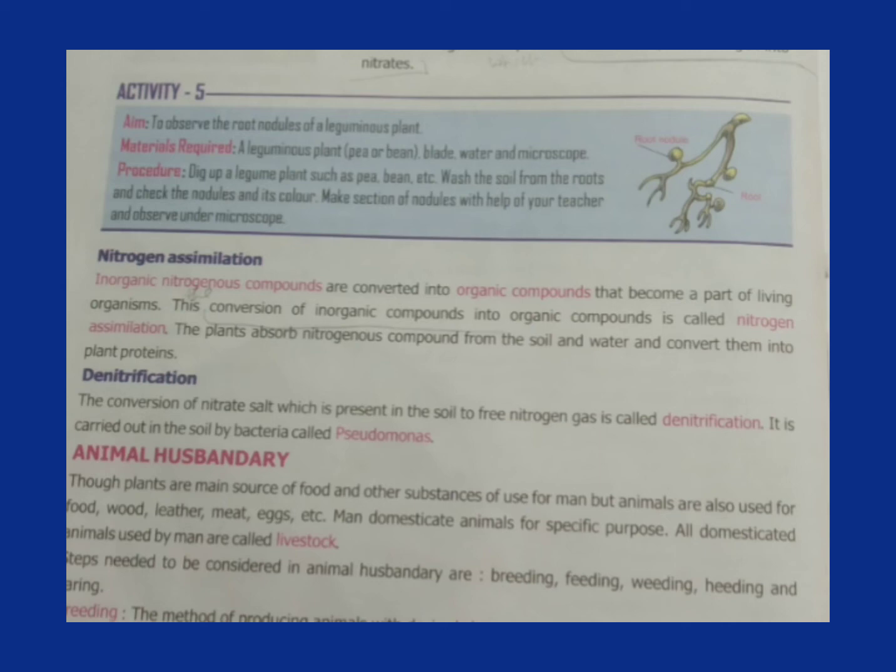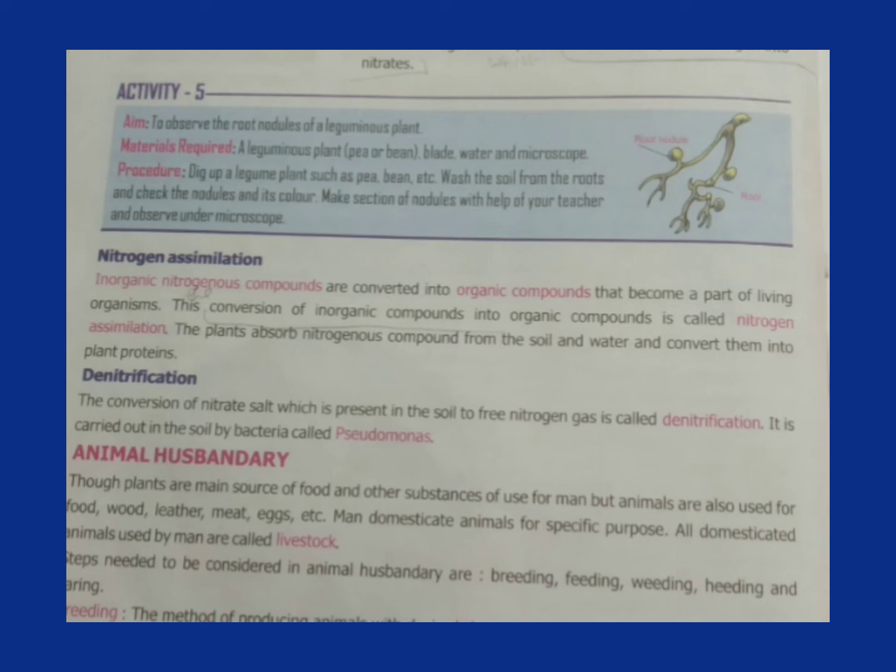Weeding, animals having harmful and undesirable characteristics are removed for the next generations. Means in the next generation, healthy animals with desired characteristics are produced by breeding.